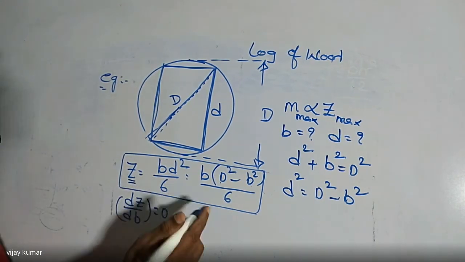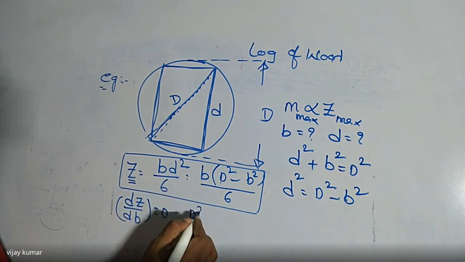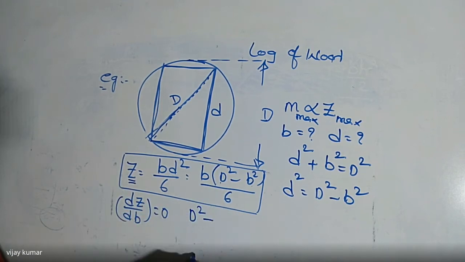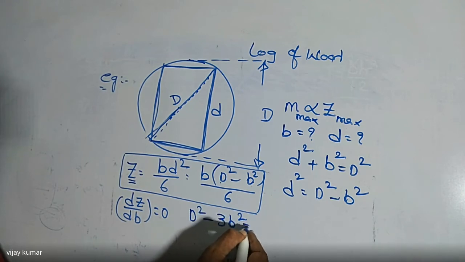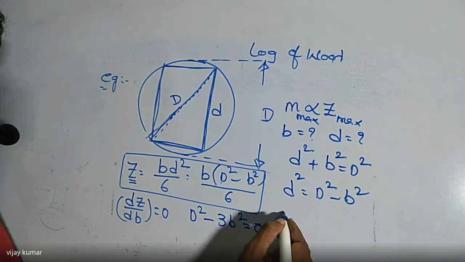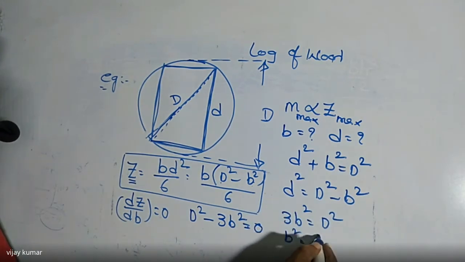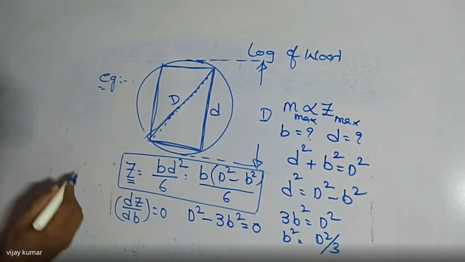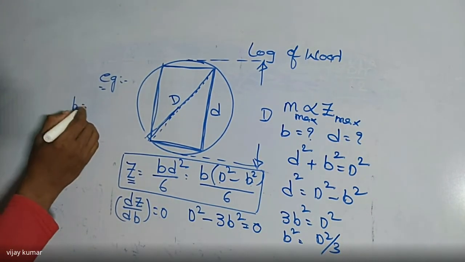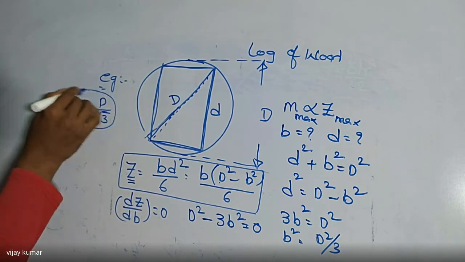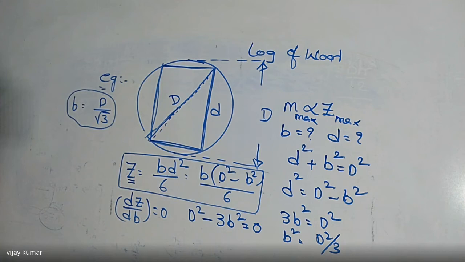So if we differentiate it, we are getting d square. So 6 is also constant minus b into b is b cube. That is nothing but 3b square is equal to 0. Then I am writing here 3b square is equal to capital D square. So b square is equal to D square by 3, and b is equal to D by root 3. So this is the value of width of this section for maximum strength.